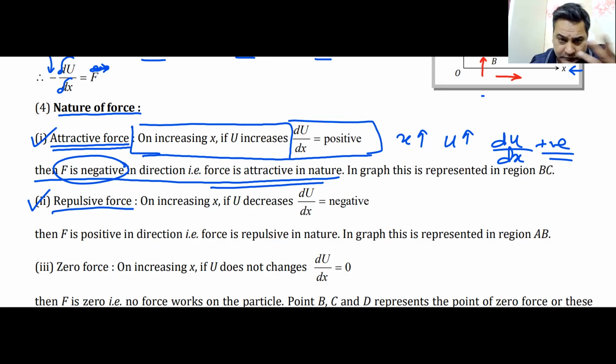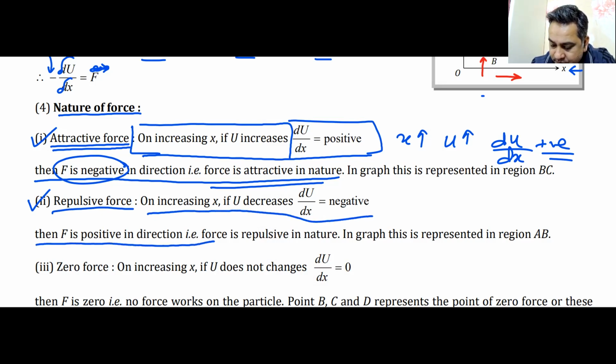Repulsive force. When will the force be repulsive? I'll just underline it again. And now I will ask you to read it and tell me if it makes sense.